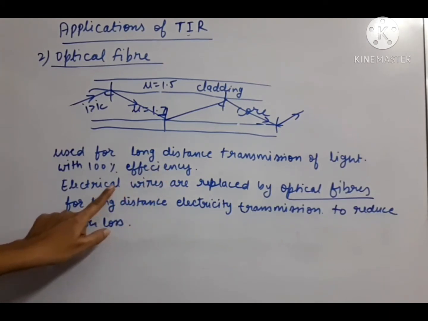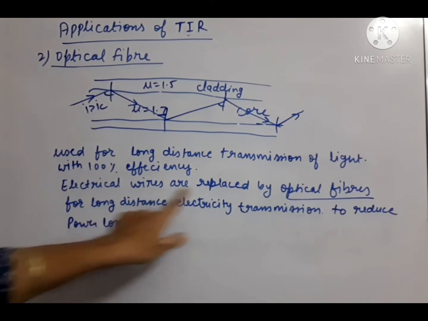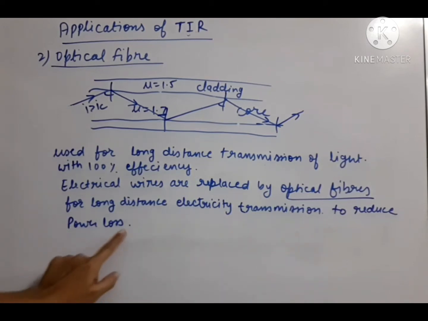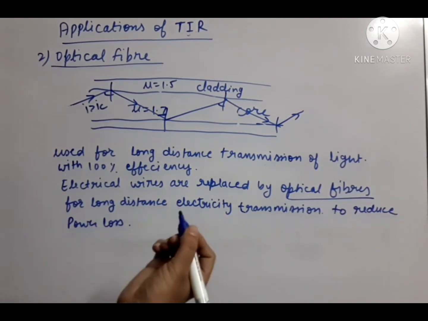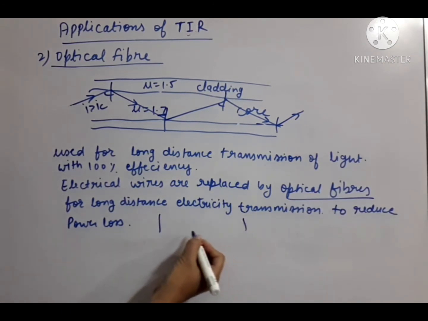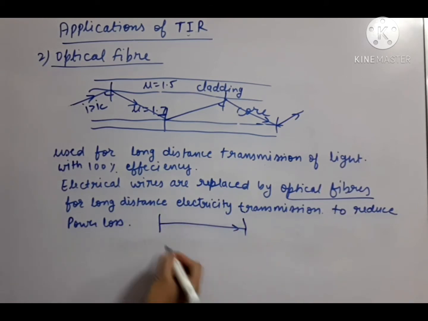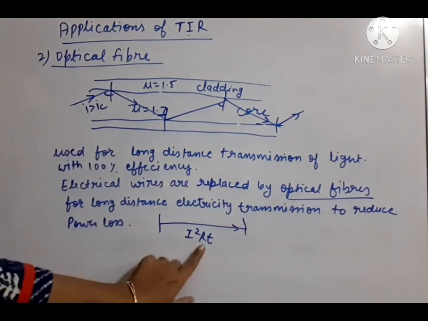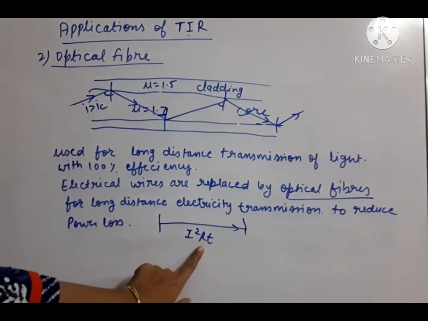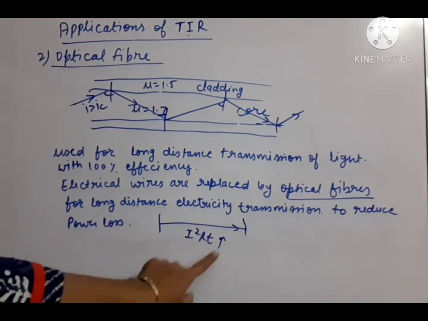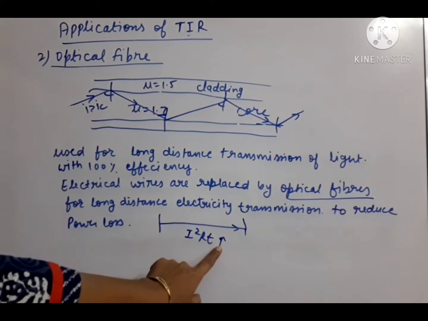And nowadays electrical wires are also replaced by optical fibers for long distance electricity transmission so that the power loss is reduced. You already know, we have discussed in our current electricity chapter that if electricity is to be transmitted from one end to second end, then power loss takes place of I square RT value. Since the length of the wire is very big, resistance, which is proportional to length, is also very big, so power loss increases. The more distance between two ends, the more is the power loss, heat loss, I square RT.